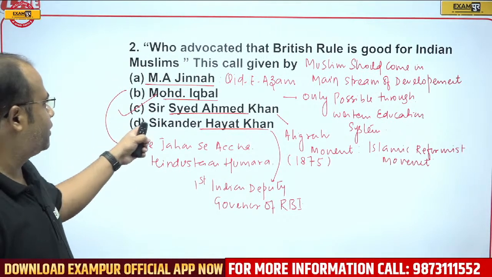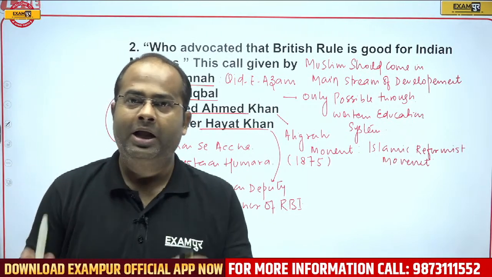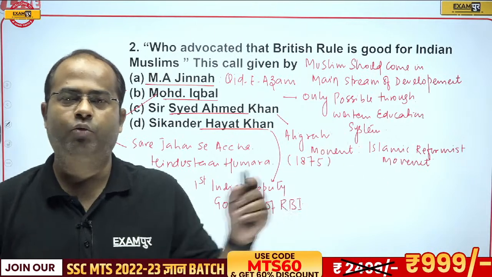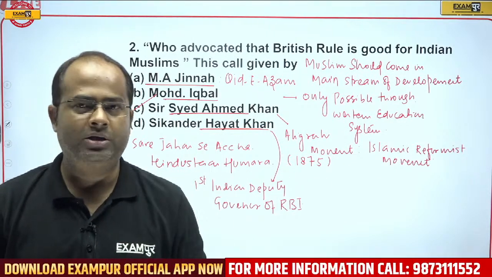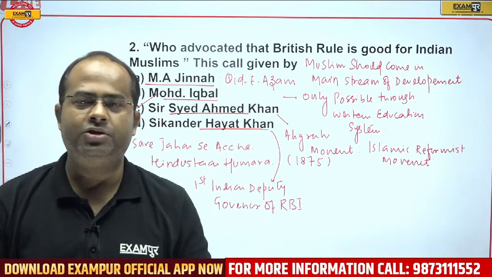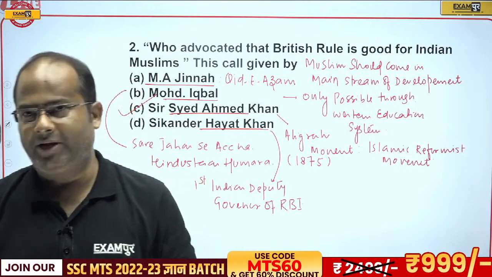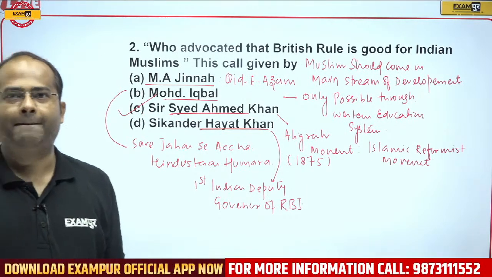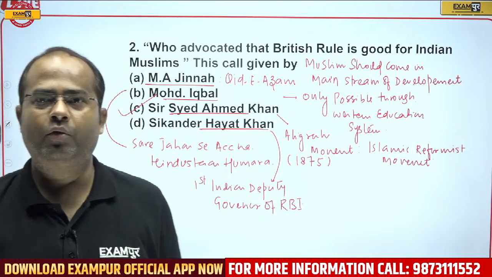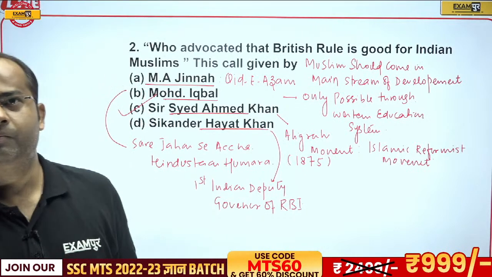So the correct answer of this question will be, guys, Sir Syed Ahmad Khan, who started the Aligarh movement, and in 1875 he started the Mohammedan Anglo-Oriental College, which in 1920 became Aligarh Muslim University, one of the finest universities of India, and it is a central university as well. So the correct answer will be option C. Is it clear to all of you guys? Then please let me know. Then I will be moving to the next question.